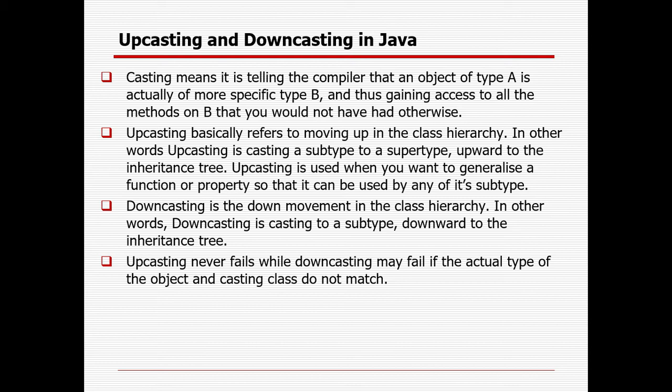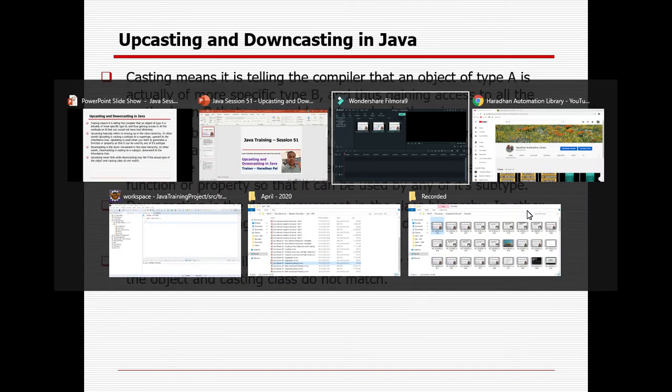In downcasting we need to enter the child class object reference ID back into the child class object by using the parent class reference variable. Upcasting never fails, whereas downcasting may fail if the actual type of the object and the casting class do not match. So I will show you with an example how upcasting and downcasting can be implemented in Java.